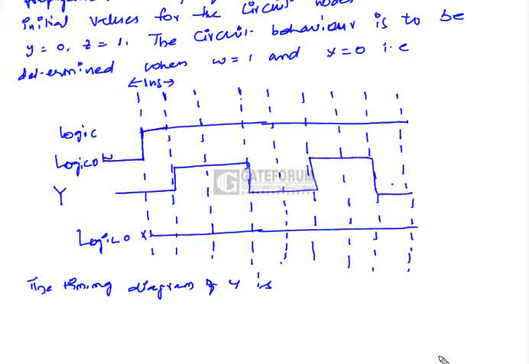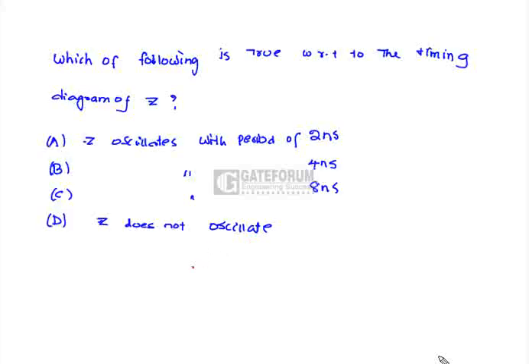Hence, this is the correct output for Y. Now the Z is going to oscillate because the frequency of Z is similar to the frequency of Y. So the frequency of Z equals the frequency of Y, which is nothing but 4 nanoseconds. Hence, option B is correct.